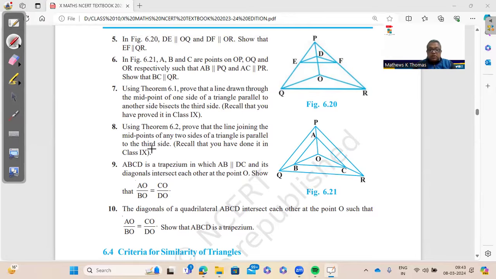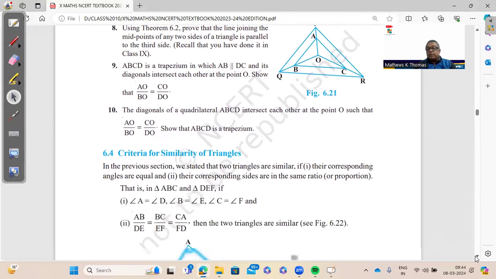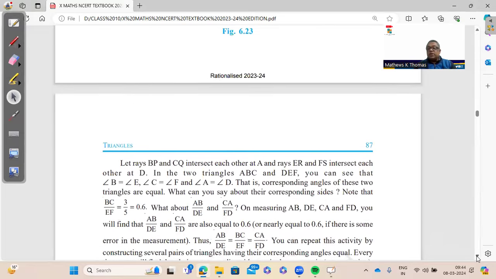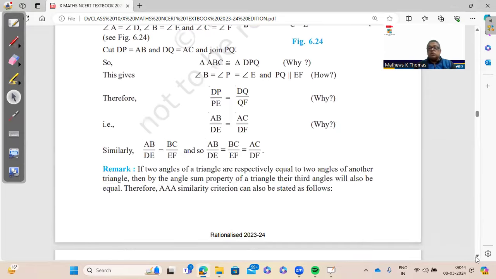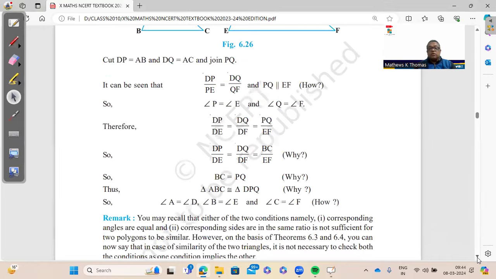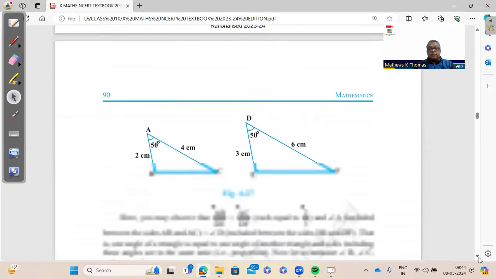But here you can mark question number 7 and question number 8 as important questions. And then we have the conditions for triangles to be similar, AAA, AA, SSS, SAS, and so on, proving of this. So in the second exercise, we have a couple of questions which are important.